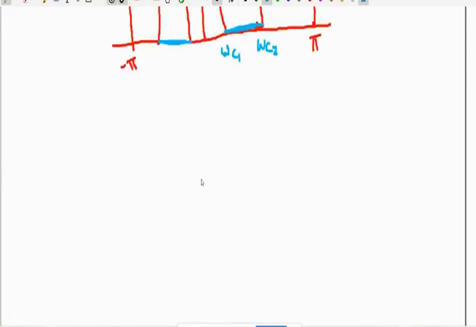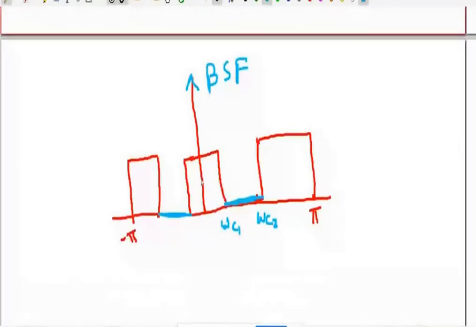Okay. So what are the important points in the graph? We have 0 here, pi here, and minus pi here. When I put omega as 0, the y-axis is nothing but omega. When I put omega as 0, what will be the value of z? You know that z is r e raised to power j omega. So omega is 0, that means it is nothing but r. If I consider the unit circle, the z value is 1.